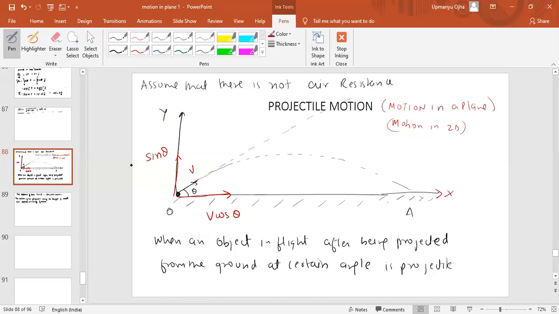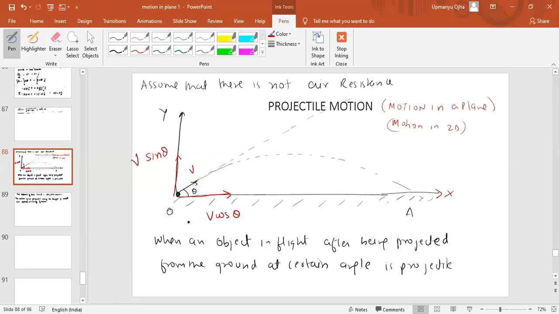So we can see that this projectile motion can be separated into two different motions, one along the x-axis and one along the y-axis. Now you tell me one thing.